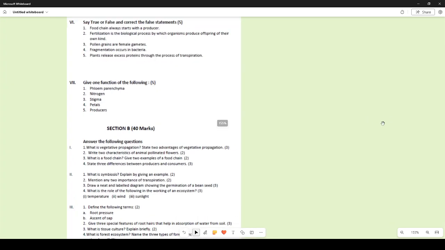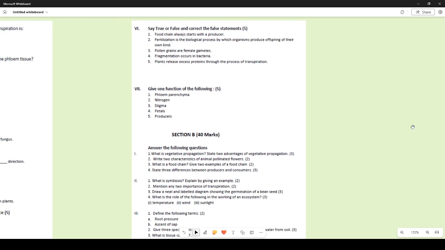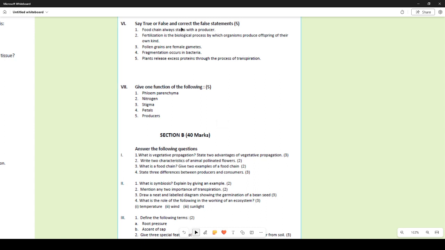Let me just zoom it in a bit so that you can see it easily. Say true or false and correct the false statements. Food chain always starts with the producer. True, absolutely true. Fertilization is the biological process by which organisms produce offsprings of their own kind.